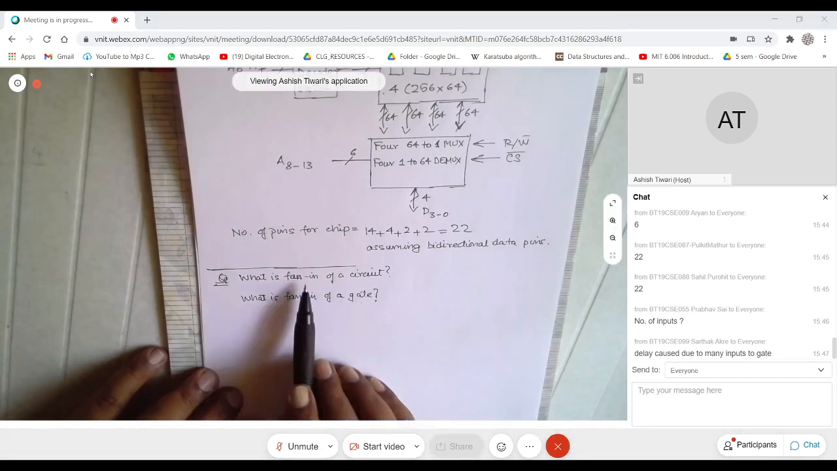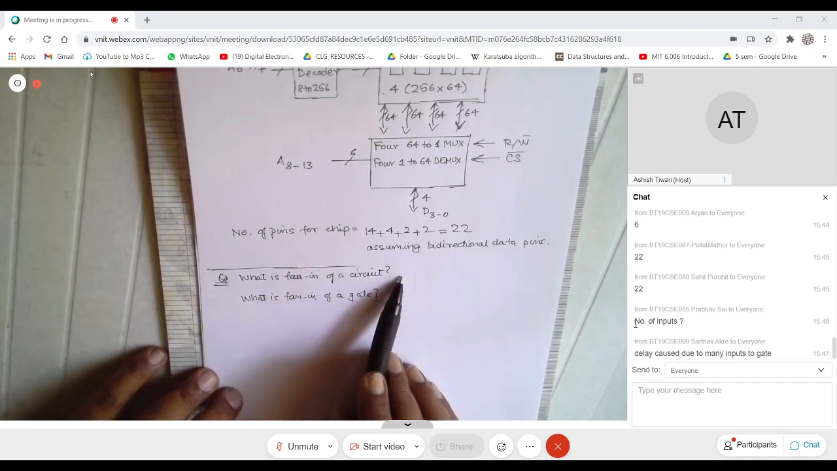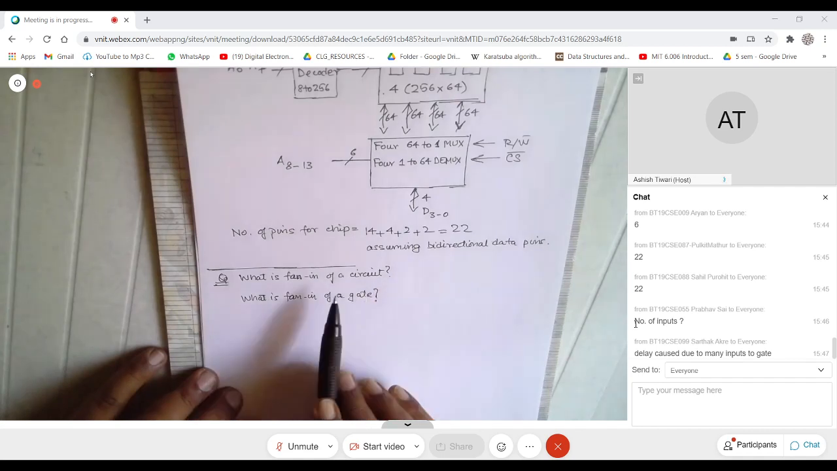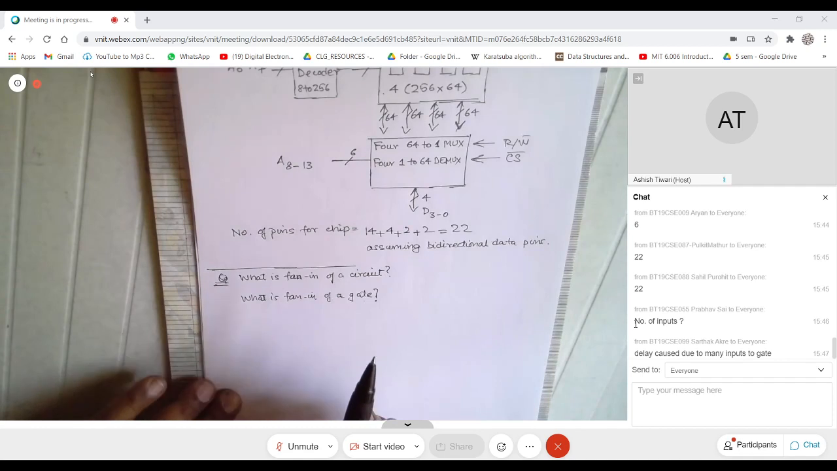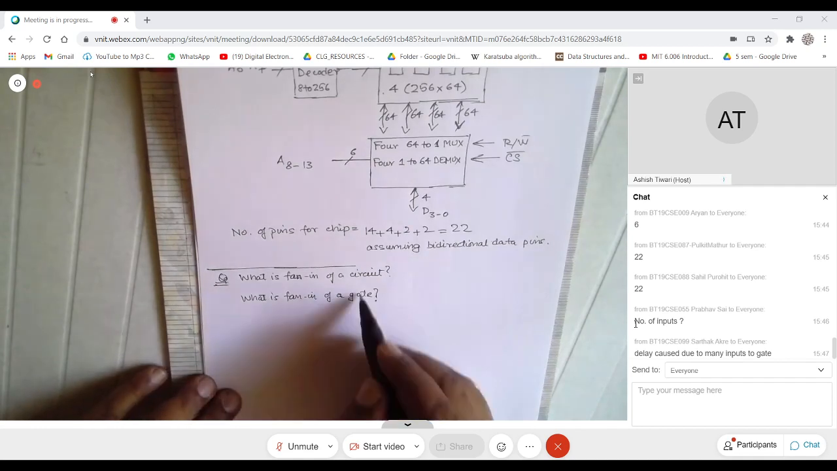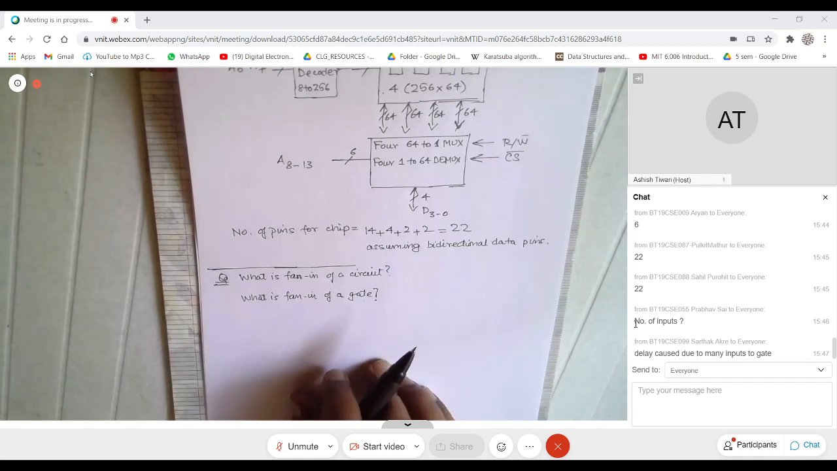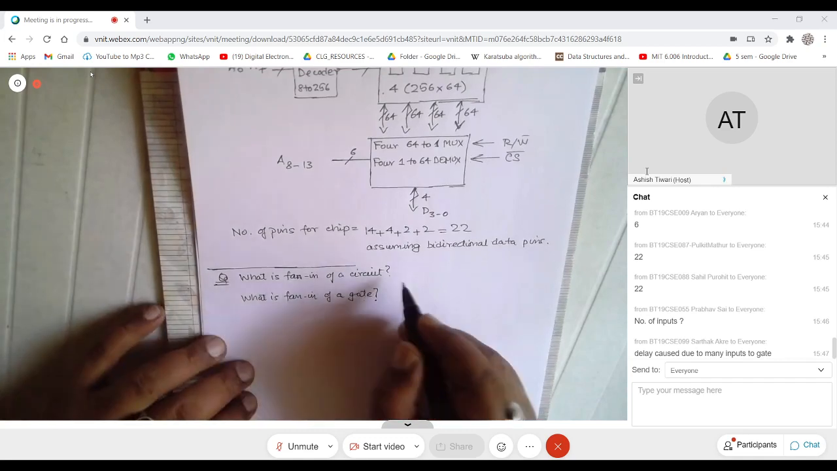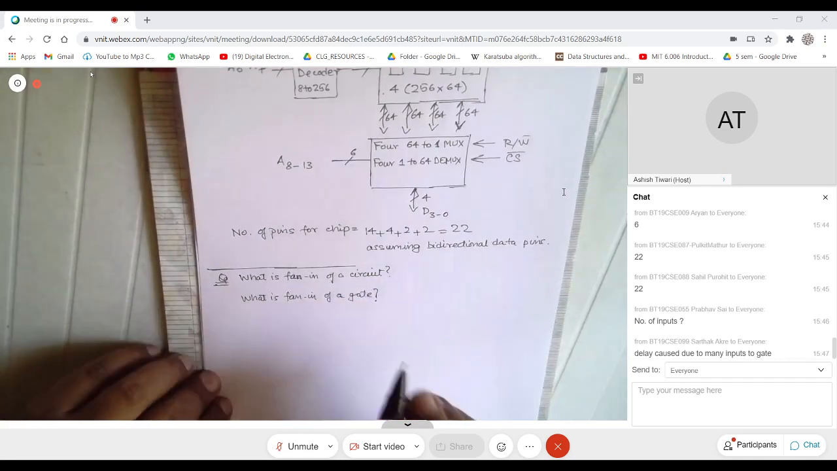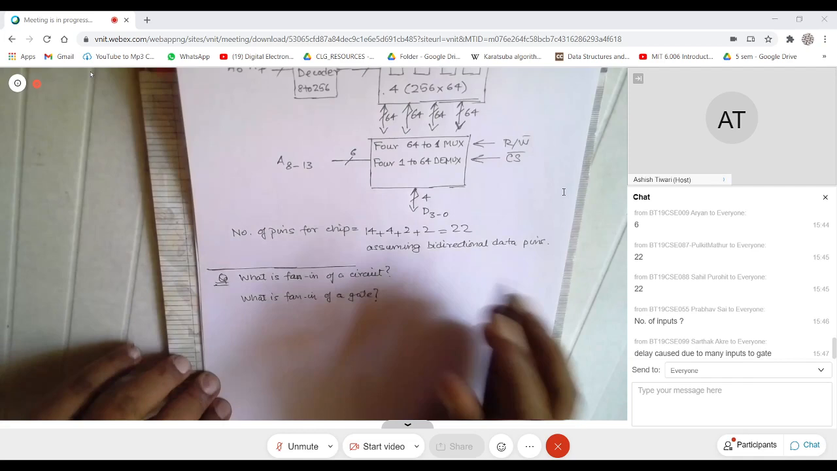And the fan-in of a circuit is the maximum number of inputs to a gate in the entire circuit, right? So these two things are slightly related. If I give you a logic gate, you can find the number of inputs. For example, if you have a 3-input AND gate, the fan-in is 3. If you have a 10-input AND gate, the fan-in is 10. And suppose you have a circuit and you go to every gate and figure out the fan-in. This is the maximum fan-in of any gate in the circuit, right? Okay, I think this is known to everybody.